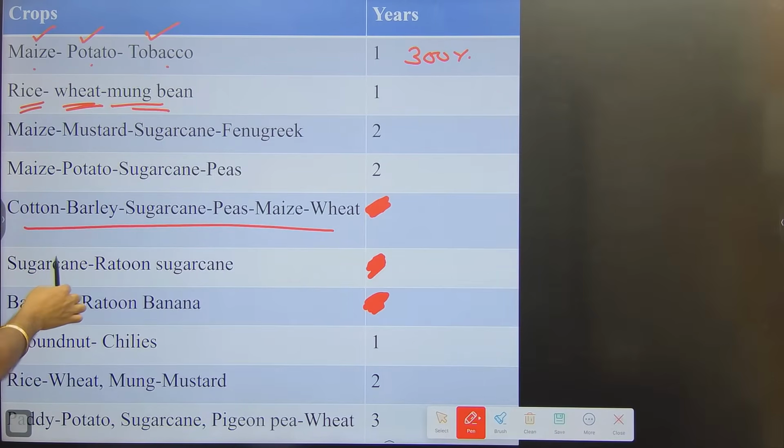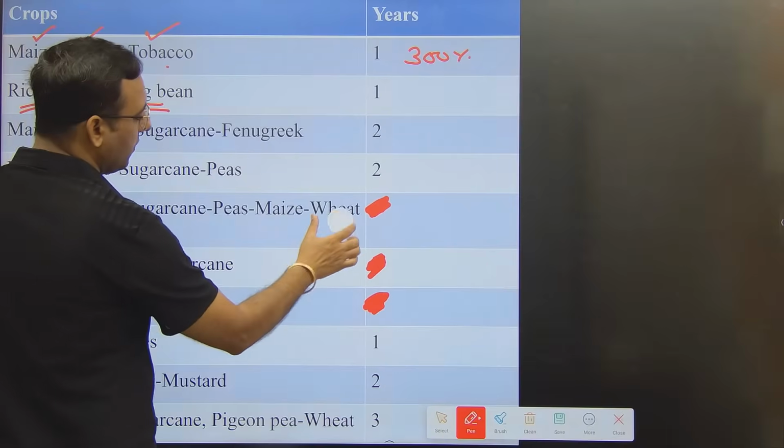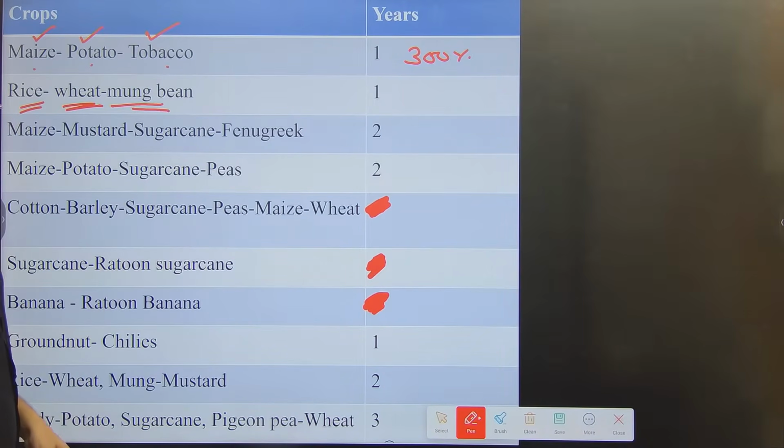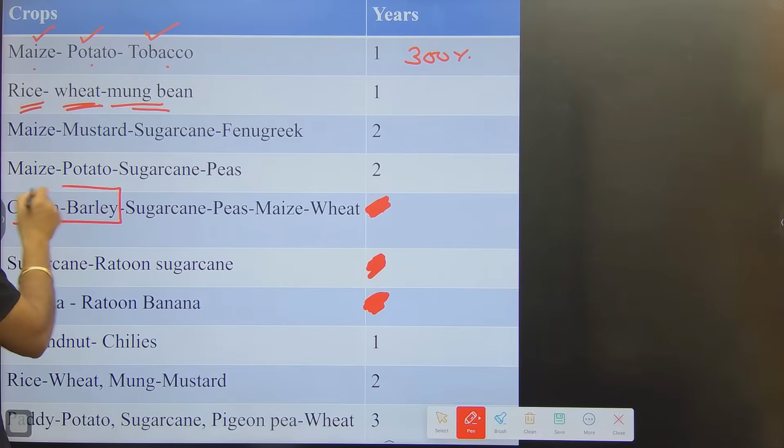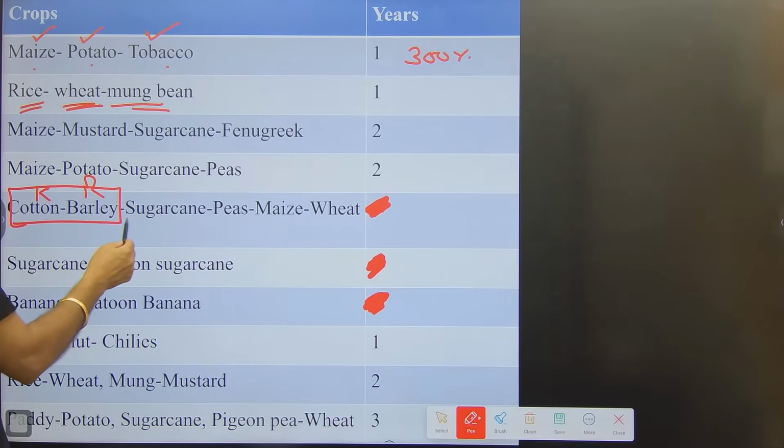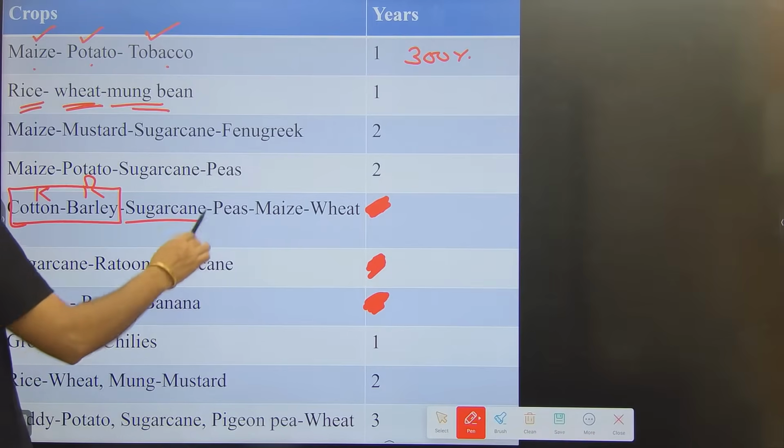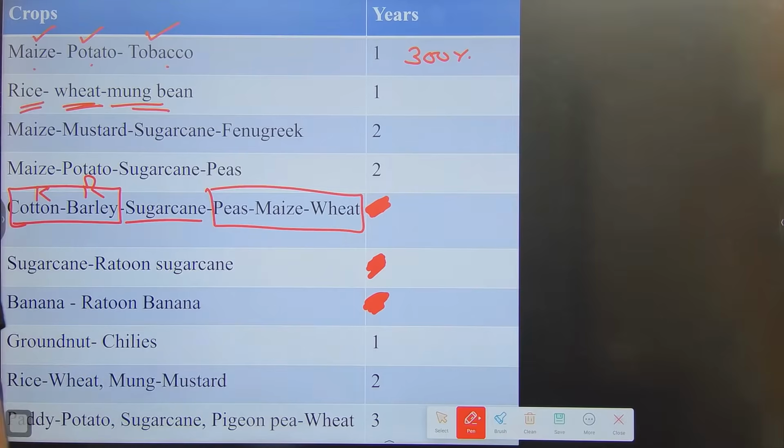In this, tell me what will be the crop rotation intensity, because the paper can ask a very simple question: calculate the crop rotation intensity in this crop rotation. So they will write cotton, barley, sugarcane, pea, maize, wheat. Now tell me guys, what will be the crop rotation intensity of this? I'm waiting for your answer. So cotton and barley: cotton will take Kharif season, barley will take Rabi season. The next year will be taken by the sugarcane, and the year after will be taken by these 3 crops.